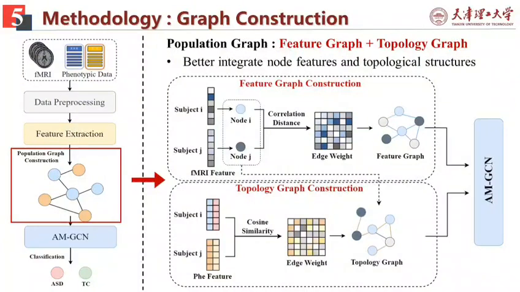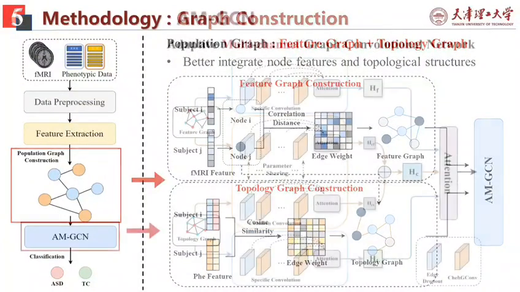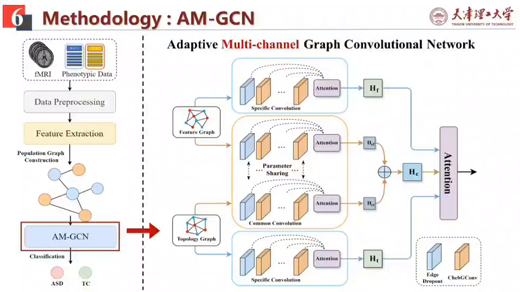Then we feed these 2 graphs into our GCN, the Adaptive Multi-Channel Graph Convolutional Network. It consists of 3 channels, 2 specific channels and a common one. The specific channels aim to learn the specific features from these 2 graphs respectively, and the common one can capture the shared information of these two graphs.